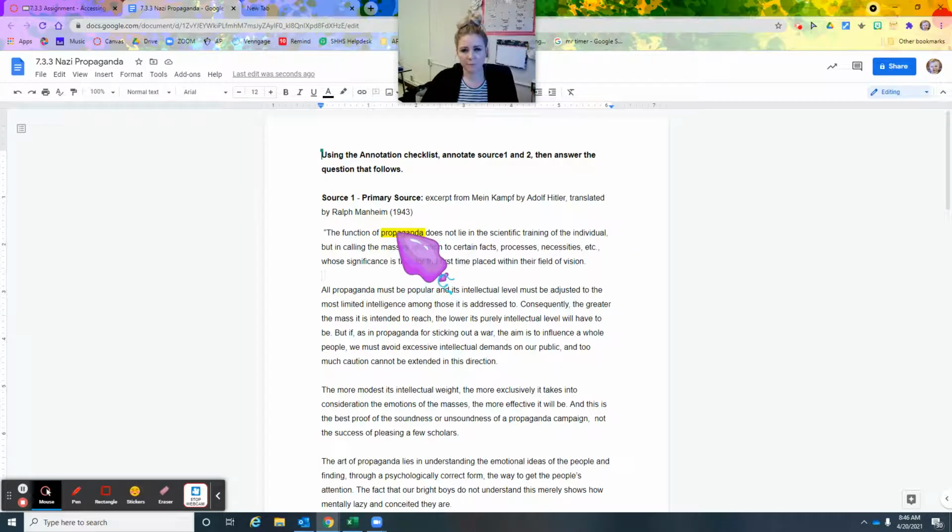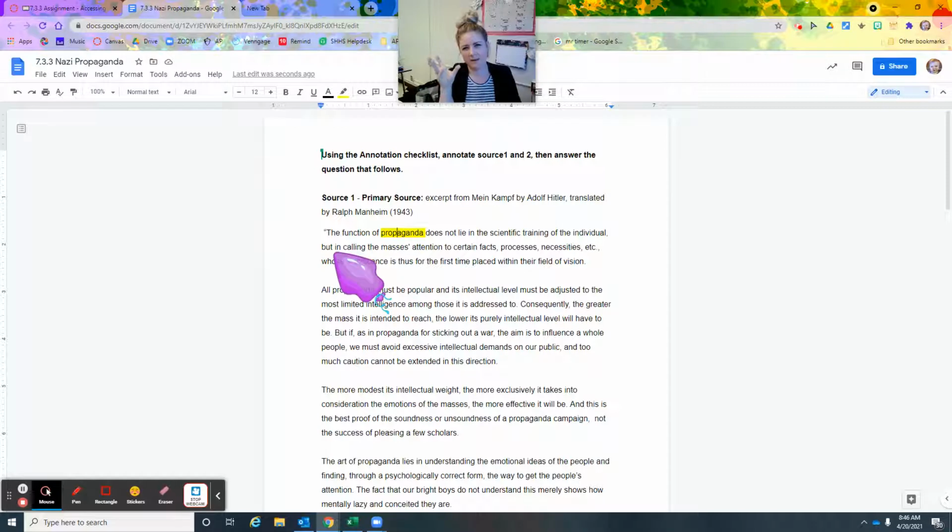So the function of propaganda, I know propaganda is like advertising. But it can also mean more. So it can also be more than billboards, that kind of stuff. So propaganda does not lie in the scientific training of the individual. I don't know exactly what he means by that. Does not lie in the scientific training of the individual.